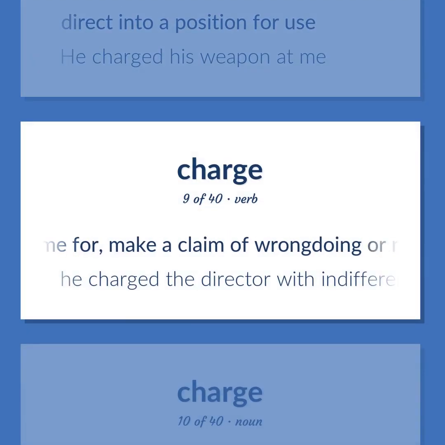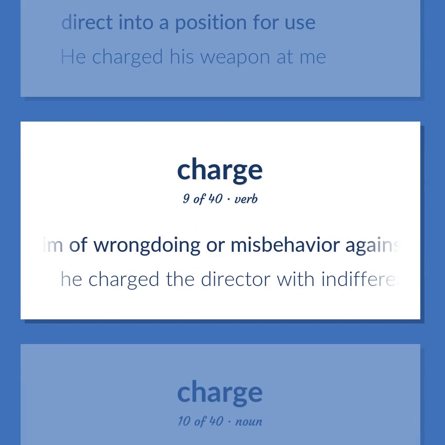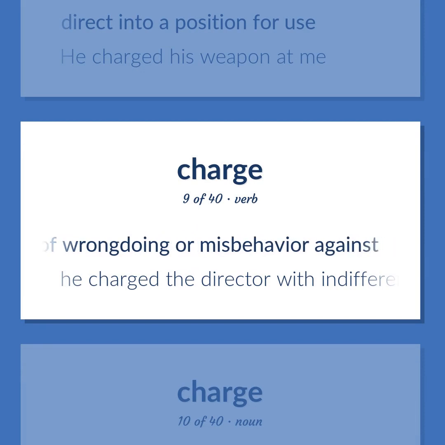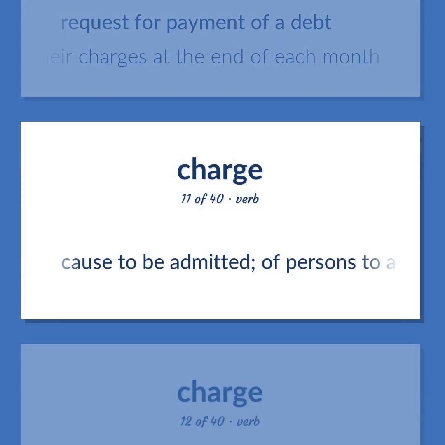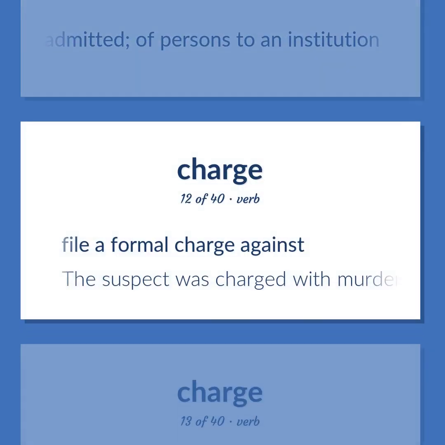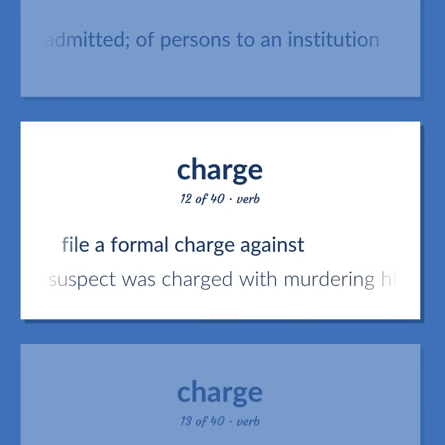Blame for, make a claim of wrongdoing or misbehavior against. He charged the director with indifference. Request for payment of a debt. They submitted their charges at the end of each month. Cause to be admitted, of persons to an institution. File a formal charge against. The suspect was charged with murdering his wife.